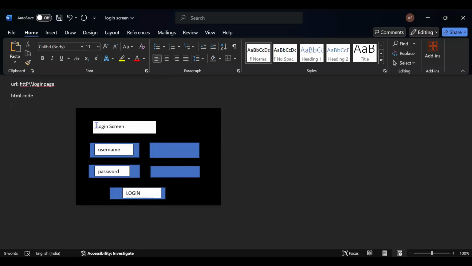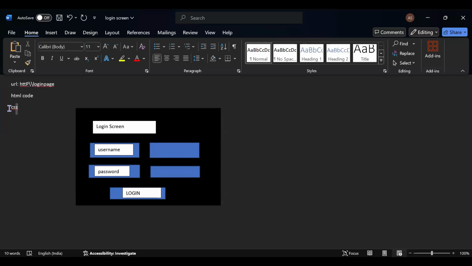Now, I want to size this text box as standard size. So what is the size of this text box? What is the shape of this text box? What is the color? Everything I can maintain through the CSS.